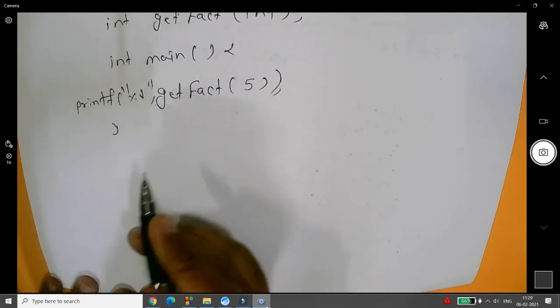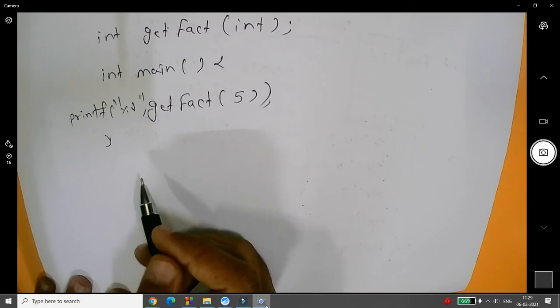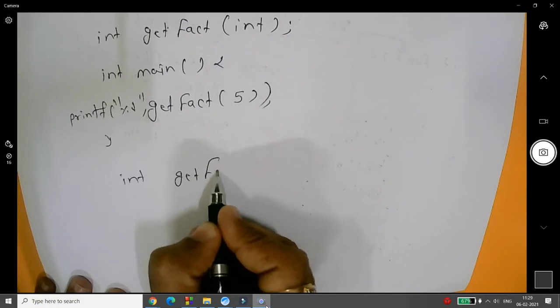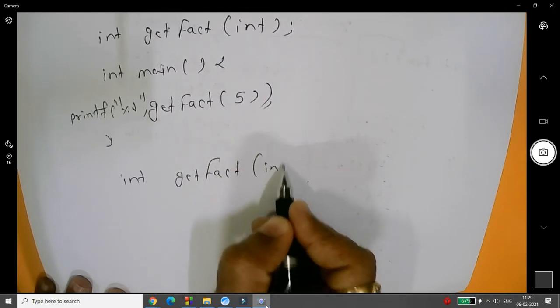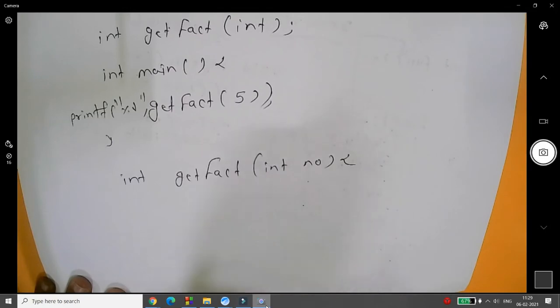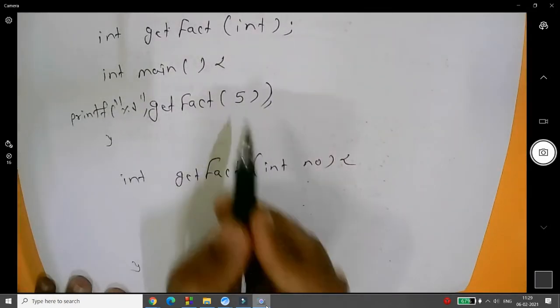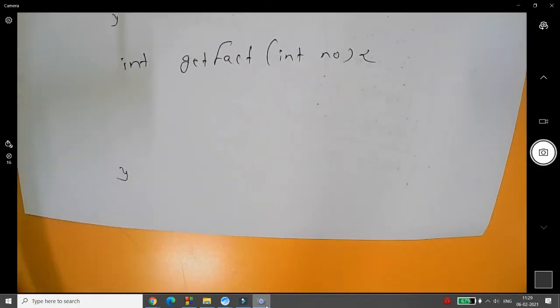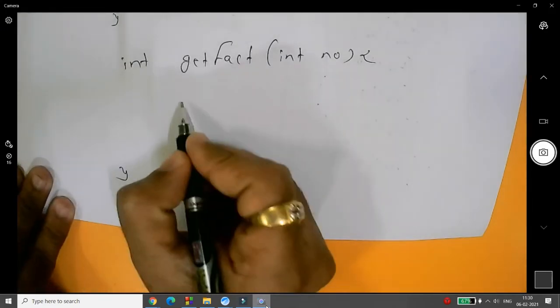And I want to do the same thing using recursion. Then students, you can define your function, that is integer get factorial integer number. So what happens, students? This 5 value will be passed over here. Now what do we want to do? I just want to calculate every number that is available with me, that I want to store, that is 5, 4, 3, 2, 1, and I also want to do the multiplication of all these things. So what can we do over here? Simple.